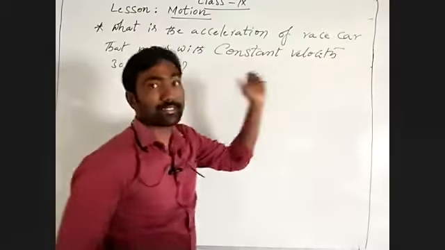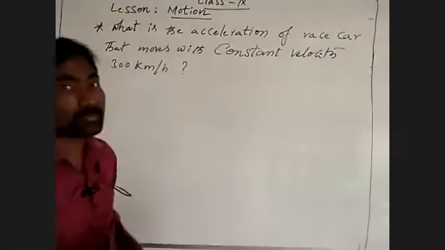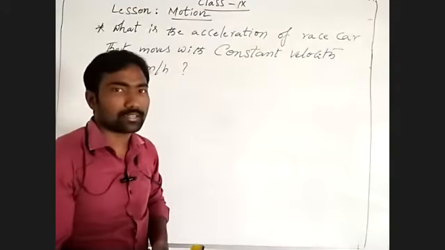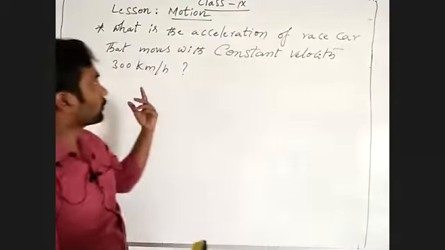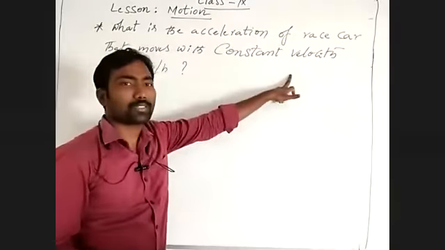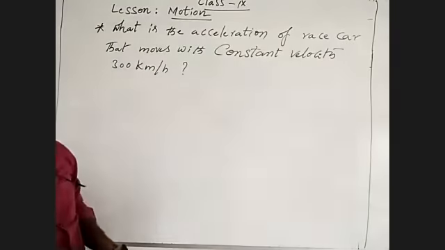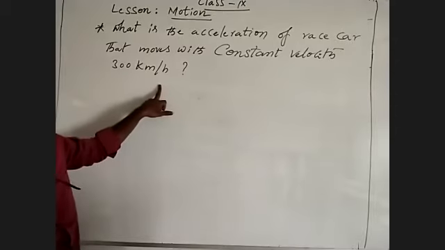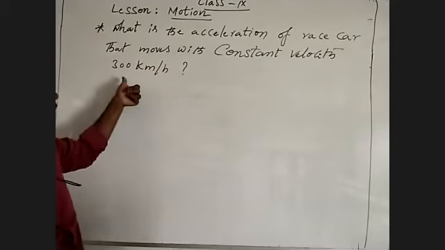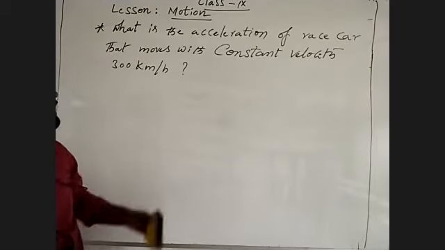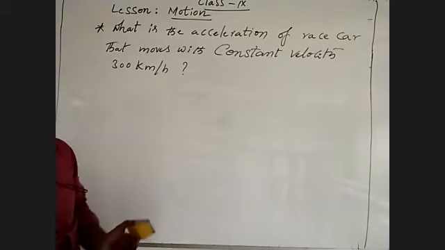It is participating in a race, so it should continuously change its velocity, otherwise it would never win. That moves with a constant velocity of 300 kilometers per hour. Velocity is given, then where is the time to find acceleration?